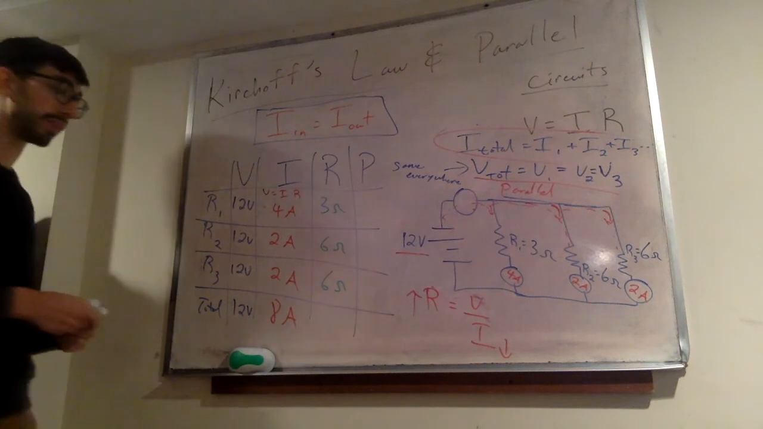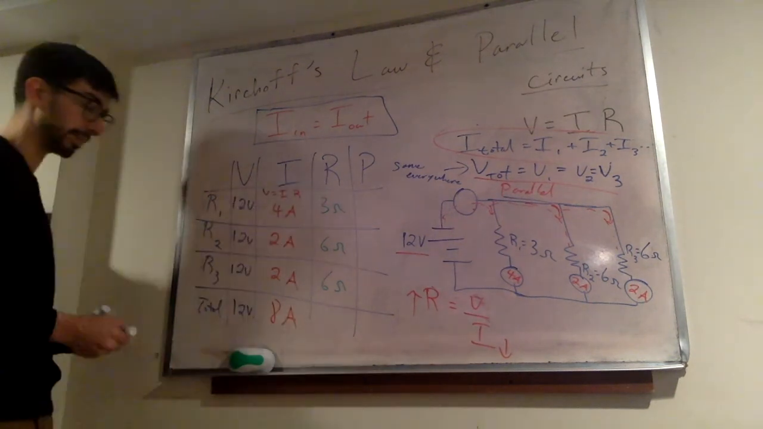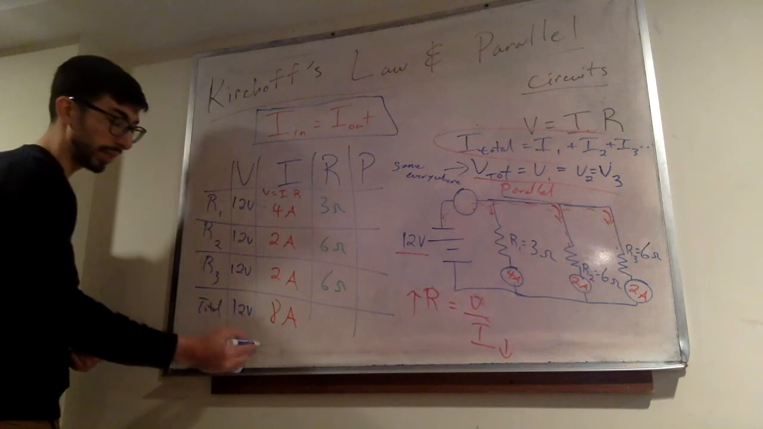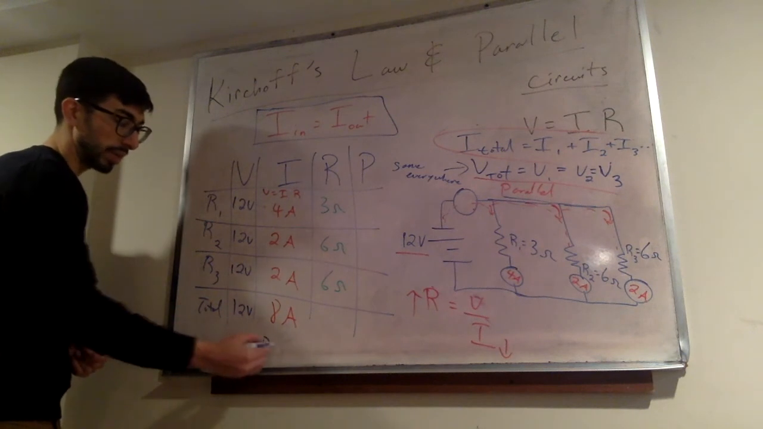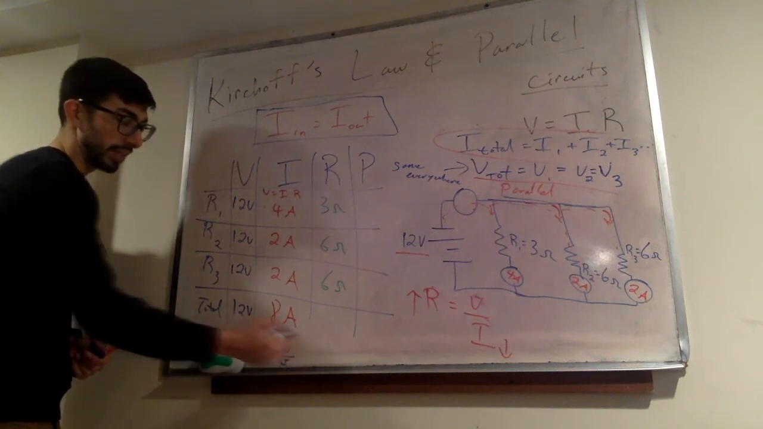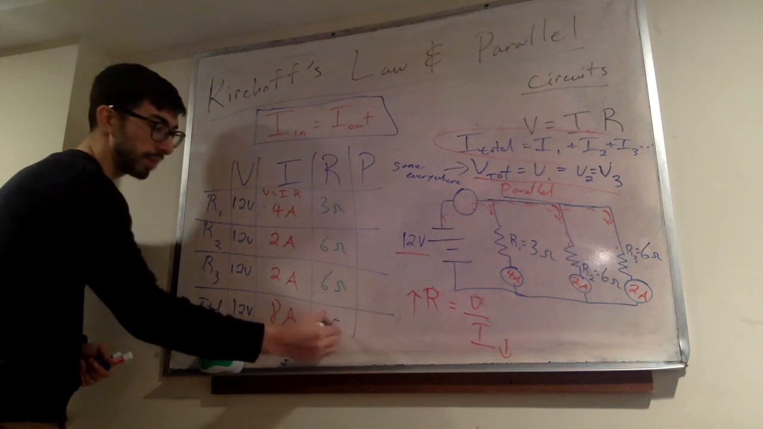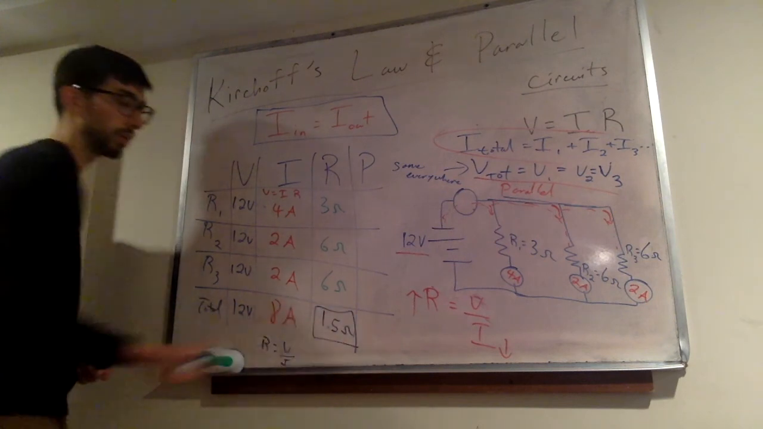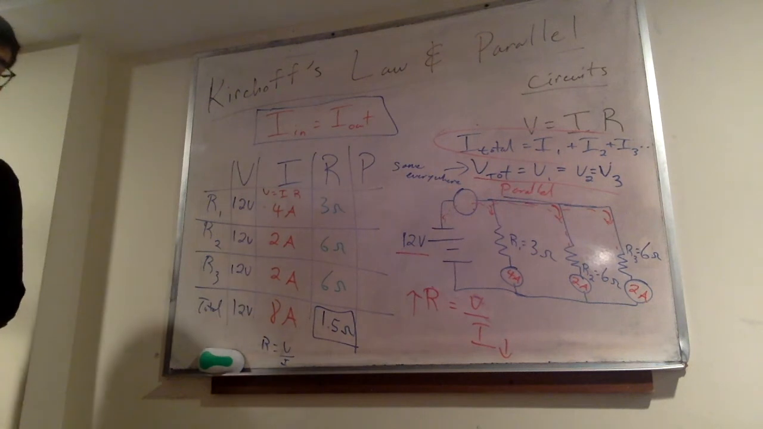We can use that to find the total resistance in our system because V equals IR, right? R equals V over I. 12 divided by 8, we get 1.5 ohms of resistance. That's one way to calculate your resistance.